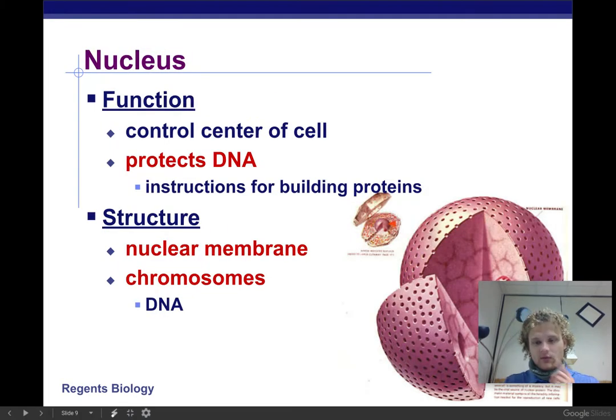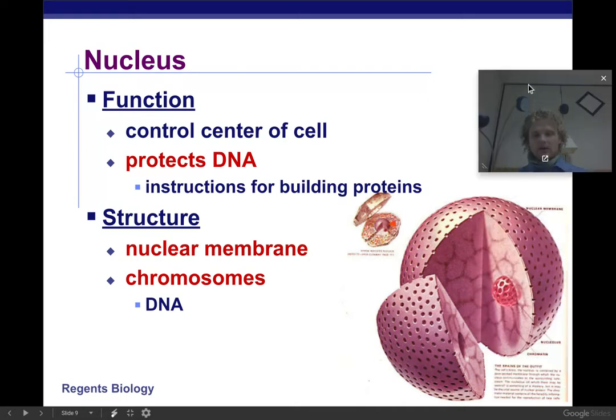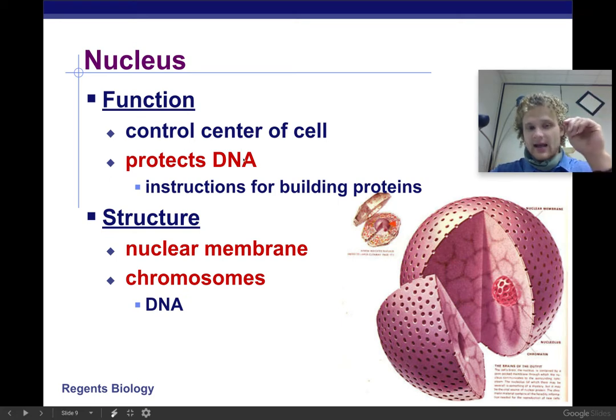Okay, so the nucleus. We're going to start with the nucleus. The nucleus is going to store that genetic information and protect it. So the function of the nucleus is to protect DNA and be the control center of the cell.